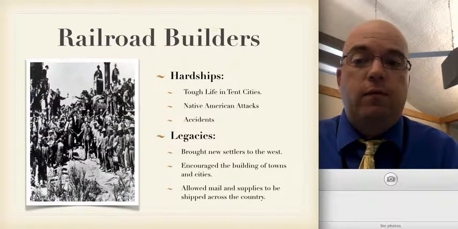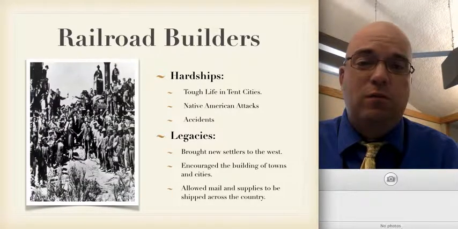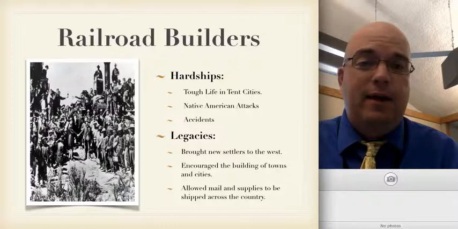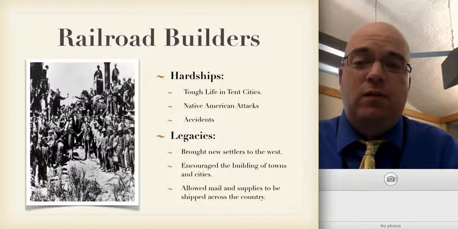The hardships of these railroad builders were pretty tough. These are pretty hard men living in pretty extreme environments. The tent cities that followed the railroads as they built the line were tough places to live. There was violence that broke out pretty frequently. Many of the groups that were given the task of building the railroads didn't like each other.